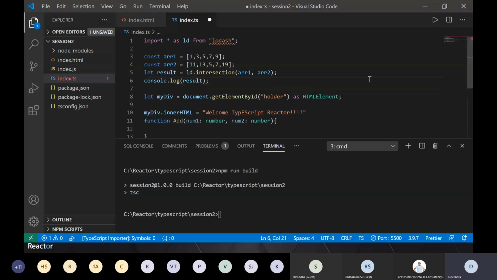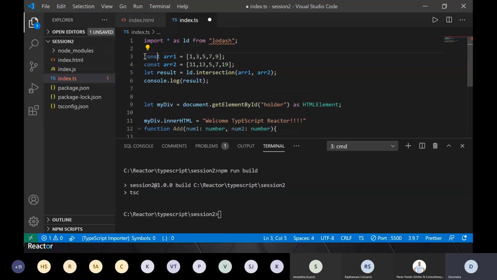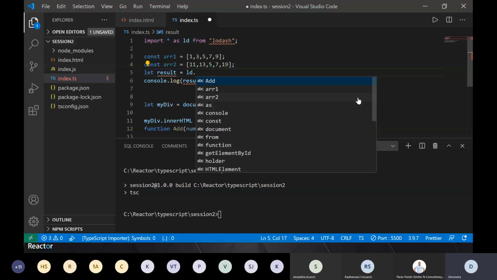You have certain arrays, this is one array, this is another array. For some reason, you're writing a project and you want to get the intersection. This is a utility function which is defined in Lodash, so you will write ld dot, Ctrl+Space.